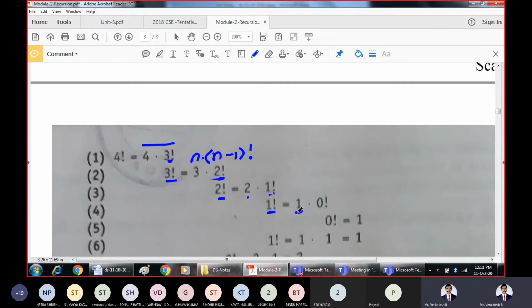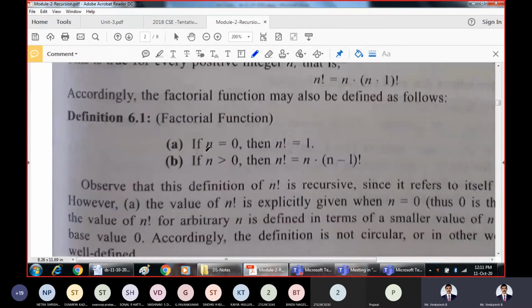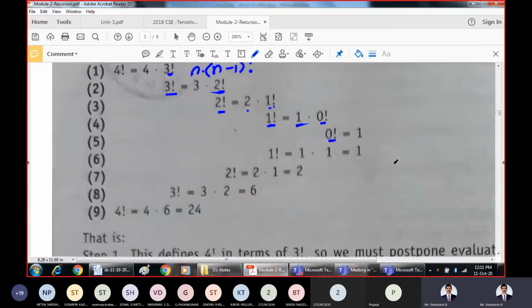Factorial 1 is written as 1 into (1 minus 1) factorial. 1 minus 1 is 0. 0 factorial. But we know that 0 factorial is the base criteria, which is what is taken here. Specifically, when n is 0, we say factorial 0 is equal to 1. That's what we are treating. Now we have reached the base criteria, that is, the base criteria is reached. This is also called the terminating condition.